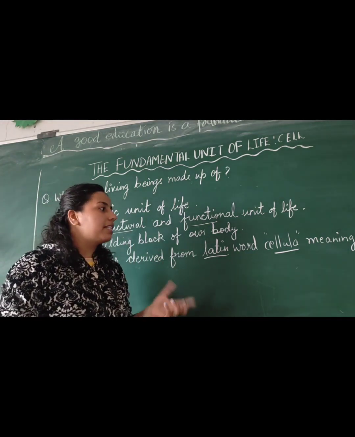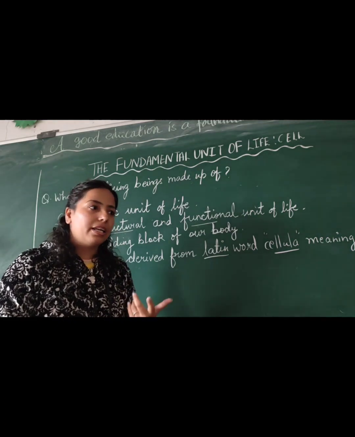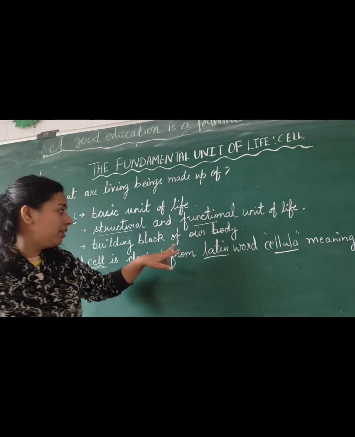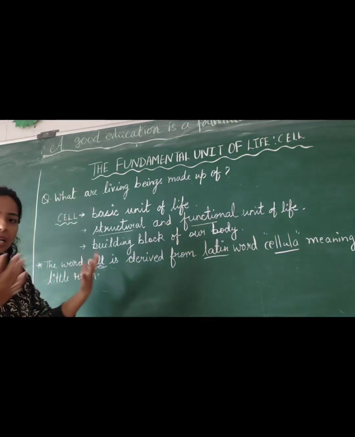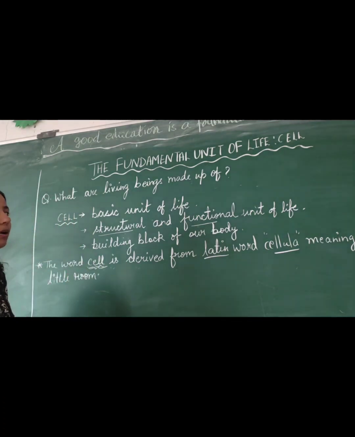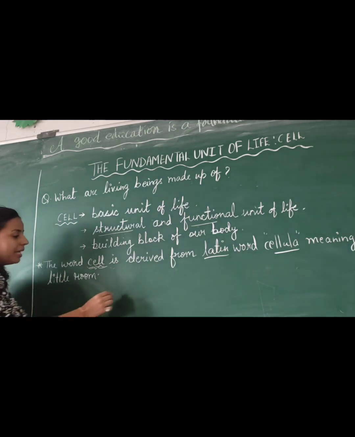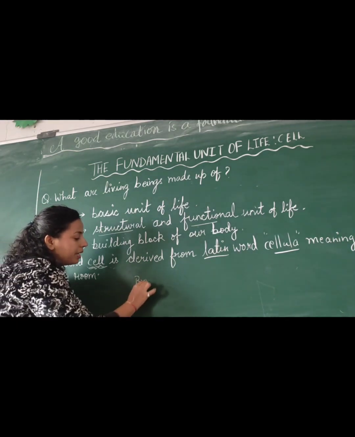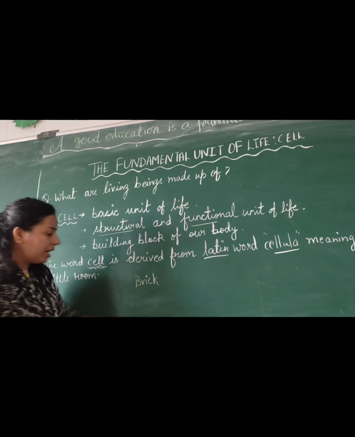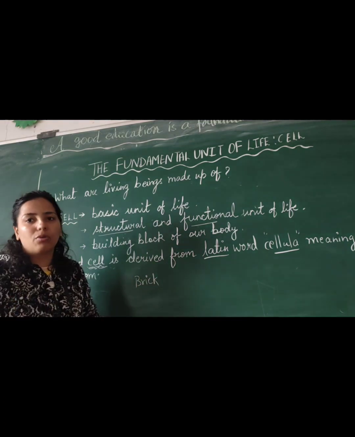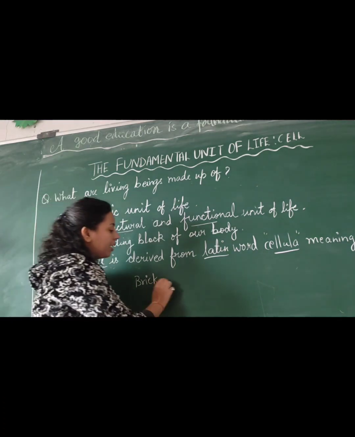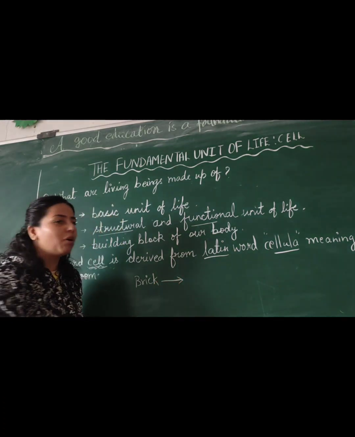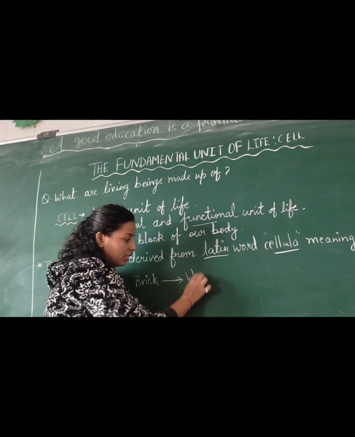Now I will explain something with an example. Suppose you are building a home for yourself. The basic thing for building a home is the brick. Without bricks, you can't prepare a home. That is the fundamental unit. When you combine the bricks, they form a wall.